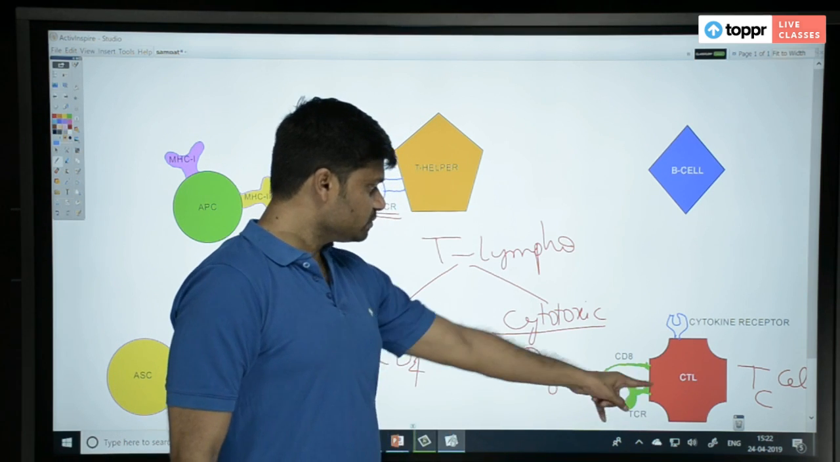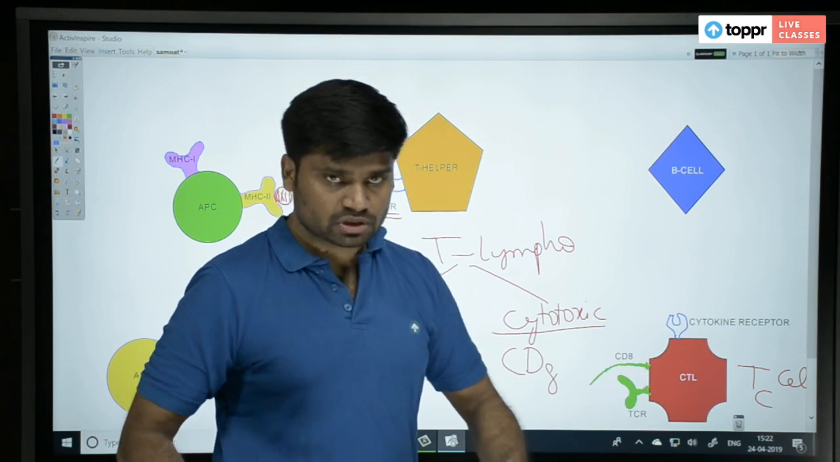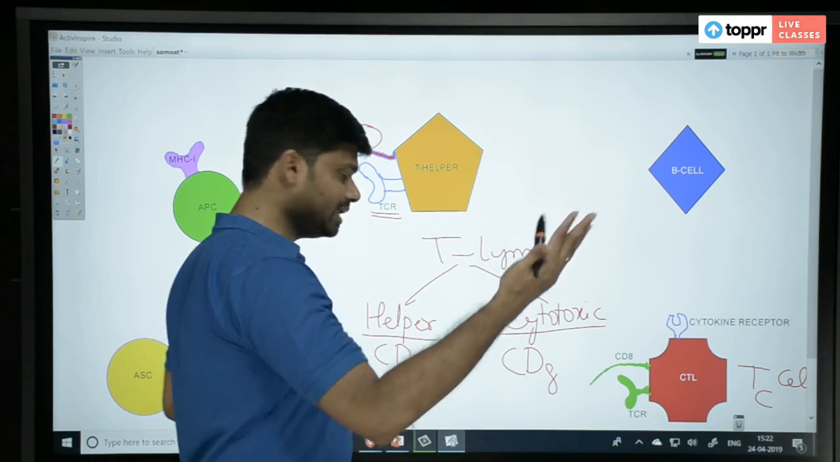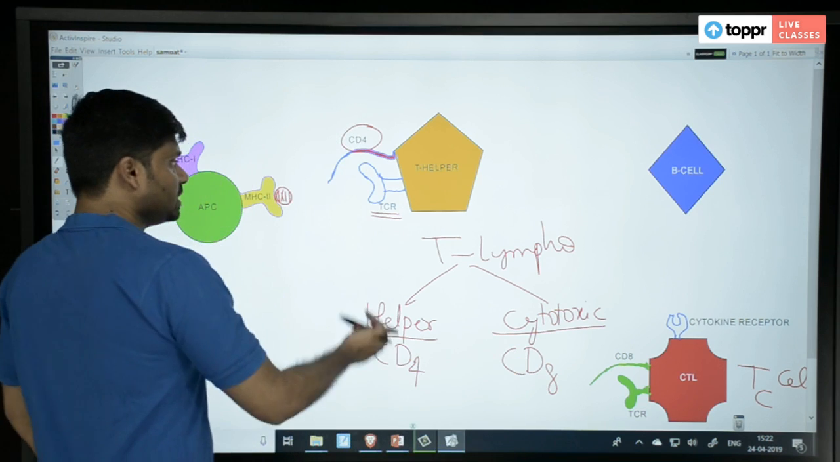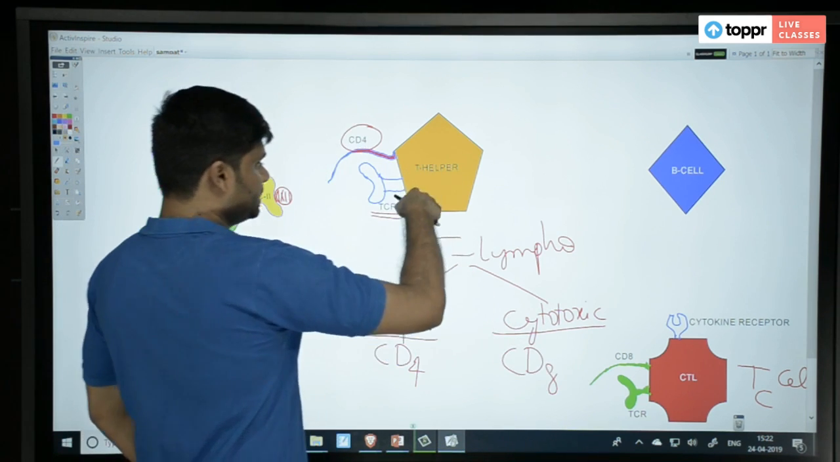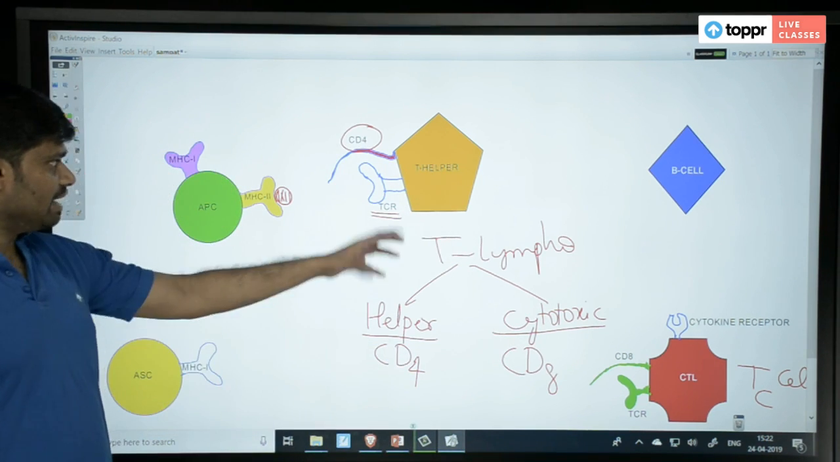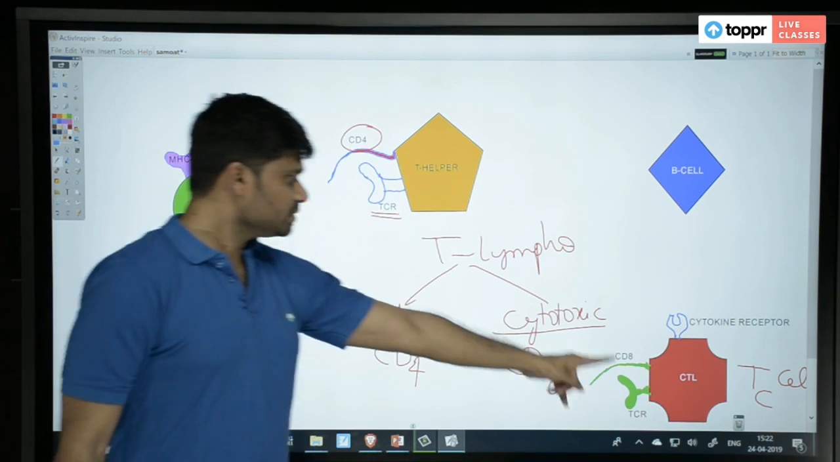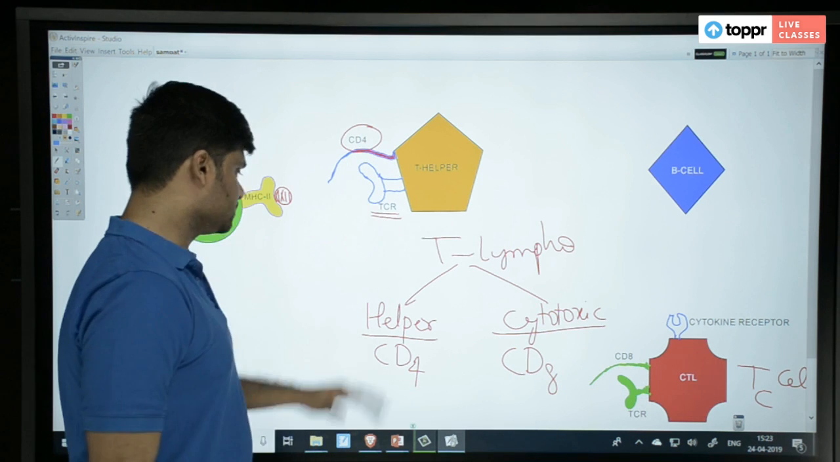You know what is the function of cytotoxic T cell? Cytotoxic, it is toxic to cells, meaning it can kill the foreign antigen cells, right? So we'll deal with that later. Right now you understood the difference between these two T cells. One is helper, one is cytotoxic. One has CD4, another has CD8. Helper has CD4, cytotoxic has CD8. Remember this.